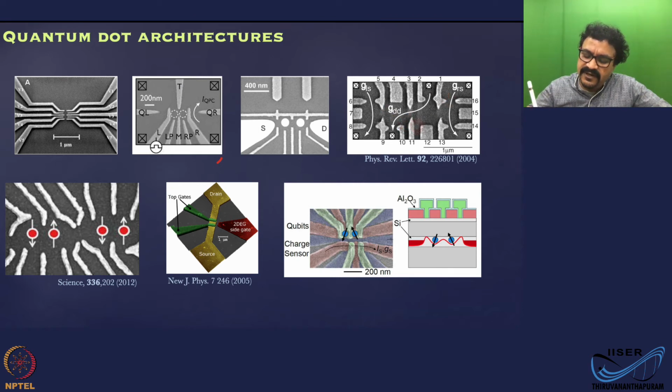This is a slightly different design where you have 2 dots here and you have quantum dots here, because this will make a quantum dot, this also will make a quantum dot. If you energize only this or this, then this will give a QPC. So you have a lot more options here. We have quantum dot 1, quantum dot 2, then you can run the currents whichever way you want. If you energize only this gate and this gate, you will get a QPC, or if you energize all the gates, you will get a big quantum dot for sensing. That is like a single electron transistor. So you have a lot of options here.